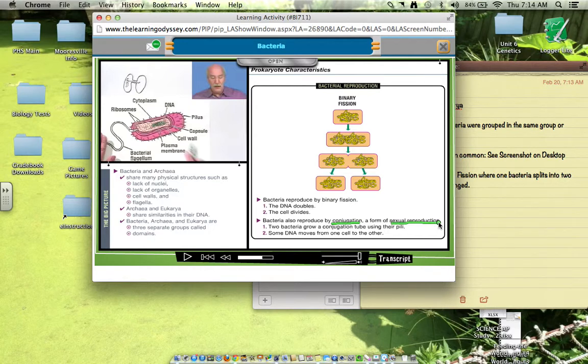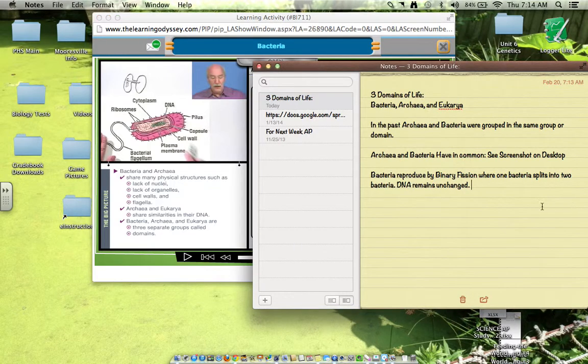And so, how many cells are involved in conjugation? He drew up here how many? 2, right? So, we might need to write that down too. So, bacteria also reproduce by conjugation.